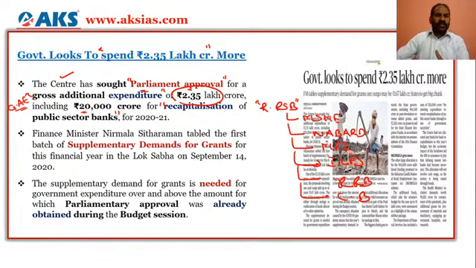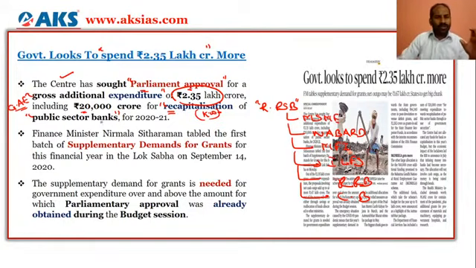So all this pumping of money will make sure that there has to be recapitalization, and this is the keyword, recapitalization. That means you are pumping money into the public sector bank.